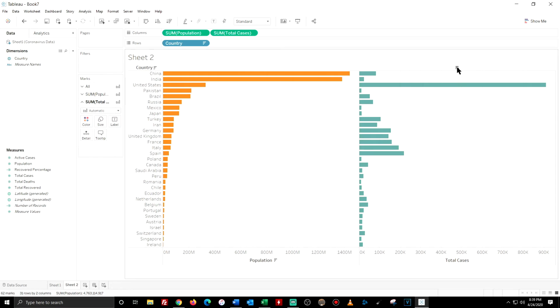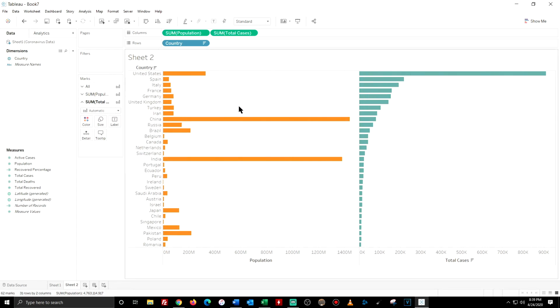So based on this, let me sort this out. Based on this, I don't think population has an impact on the total number of cases. It has to do with way more than just population. It's mainly the people in the country, how well they can quarantine themselves and keep a distance, social distancing from each other to help not spread the virus more. And also the public transportation, like in New York, we have the trains, the buses, and a lot of people depend on that to get to work. And a lot are still working at the moment, the supermarkets, the doctors, they still have to go to work. So a lot of that has a big impact on the coronavirus spread.